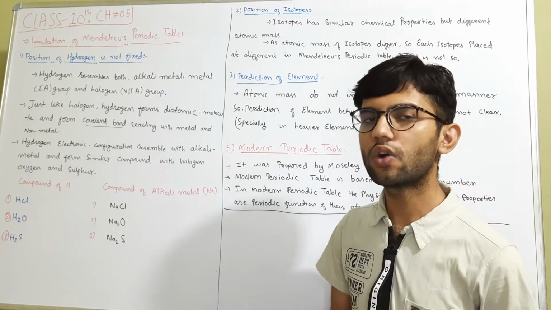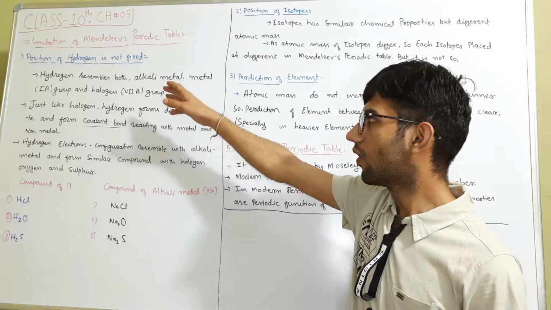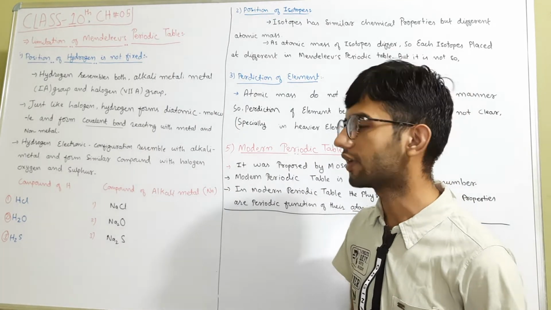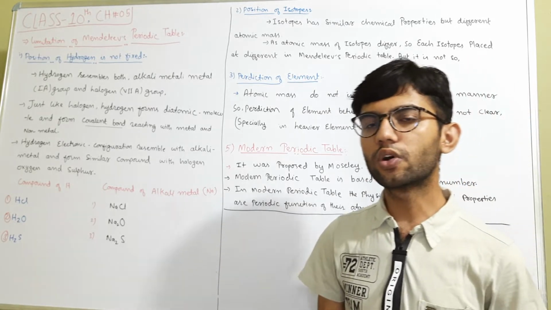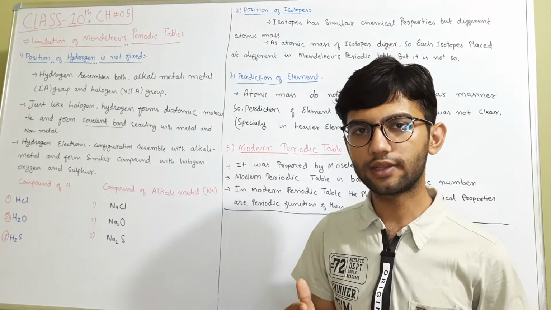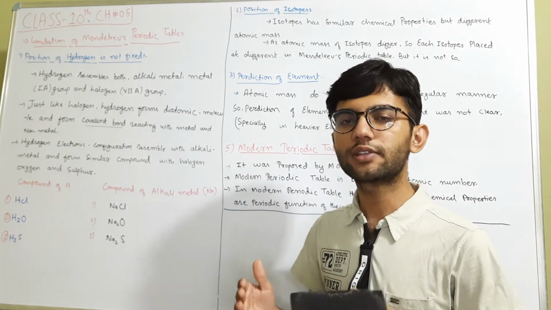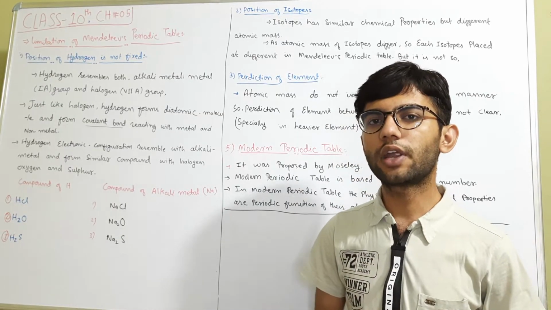Mendeleev didn't know how to answer this question. The first exception is that the position of hydrogen is not fixed. As you all know, hydrogen resembles both group 1A and group 7A, with some properties related to group 1A and some related to group 7A. Hence, Mendeleev himself did not know where to put it.